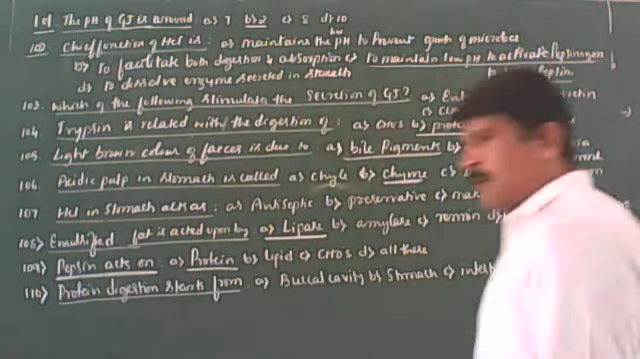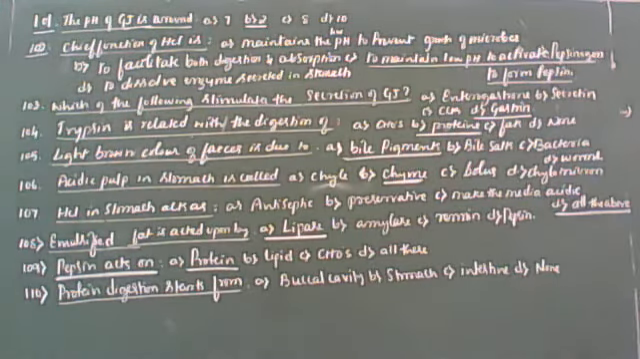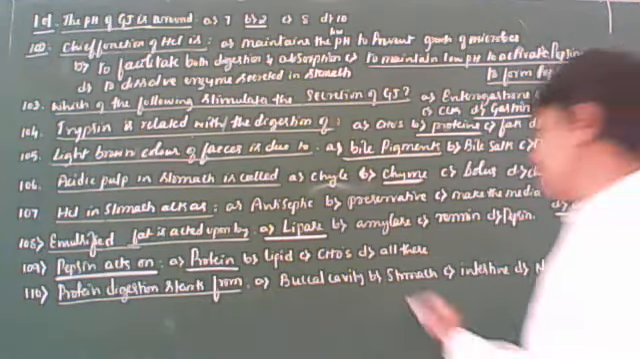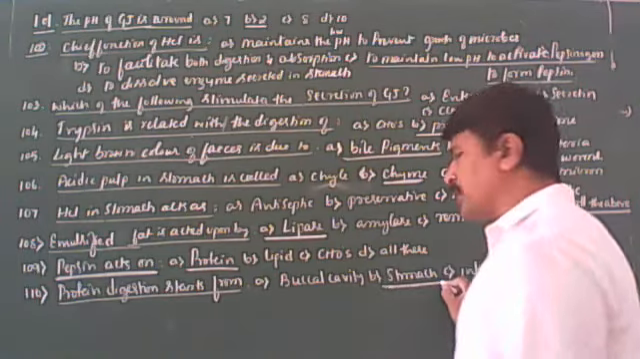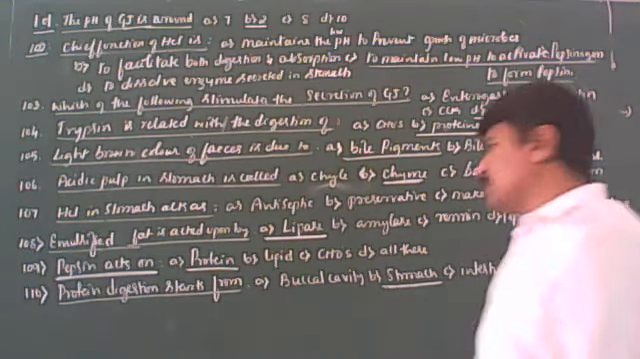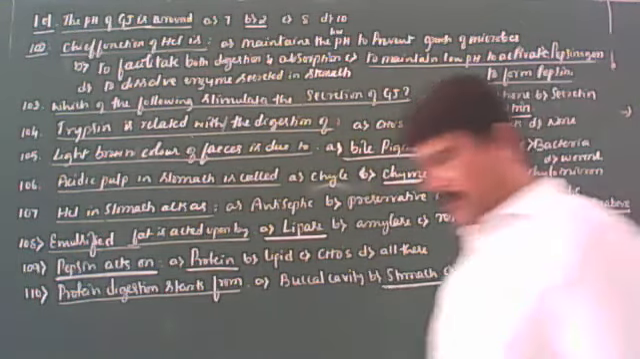Protein digestion. You know that in the mouth cavity, proteins and fats are not digested because saliva doesn't contain any proteolytic and lipolytic enzymes. So that means protein digestion is not started in the mouth cavity. Next one. In the stomach, gastric juice contains renin and pepsin. Both are proteolytic enzymes only. So protein digestion starts in the stomach only. In the intestine, protein digestion comes to an end. That you should keep in mind.